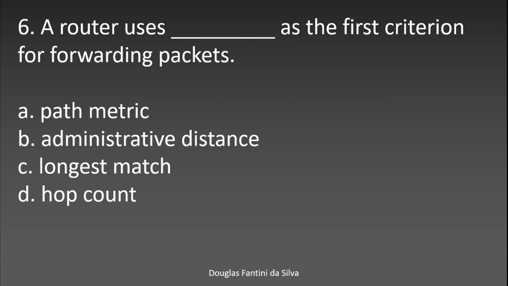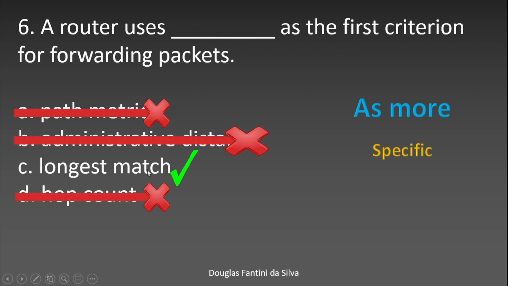Question number 6. A router uses what as the first criterion for forwarding packets? The longest match, as it is saying here. You know that a network address has 32 bits. If you are looking at a /24 network and a /28 network, you can see that there are more bits switched to on and some bits switched to 0.